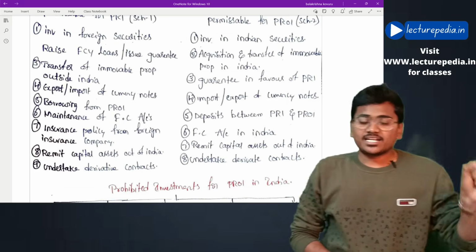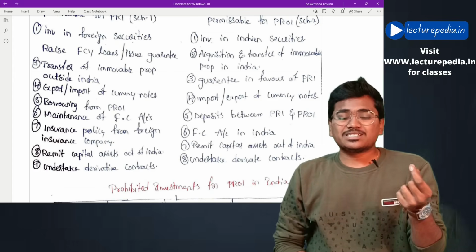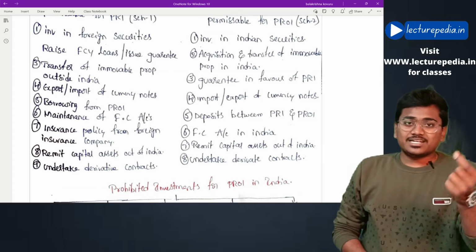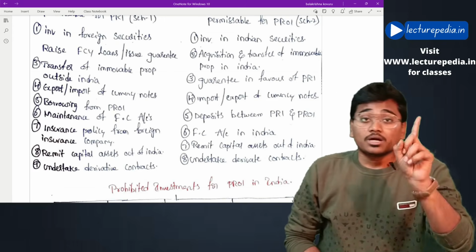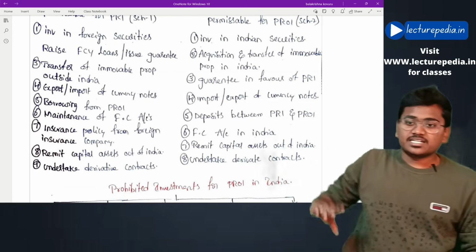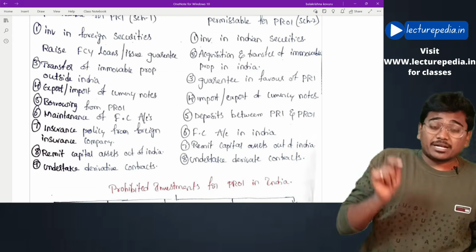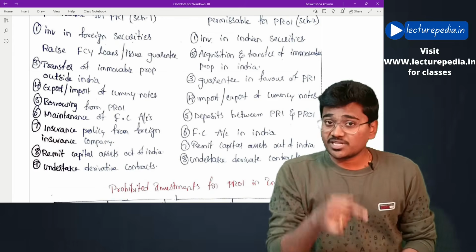See, here you might get confused. If in the examination you get a question related to insurance, you might feel that it is a current account transaction. No, insurance is a capital account transaction. Next, remit capital assets outside India and undertake derivative contracts. All these are permitted capital account transactions for a person resident in India.